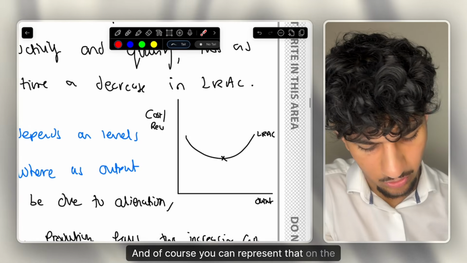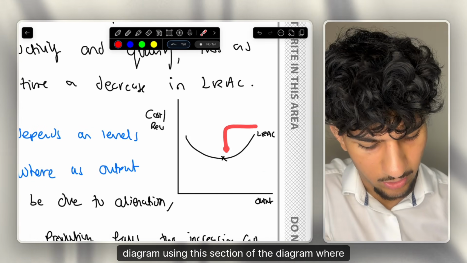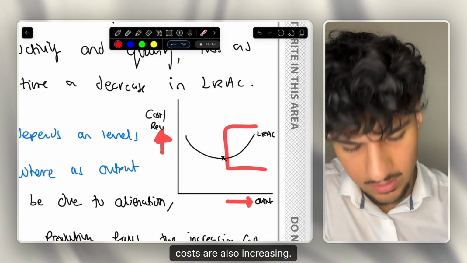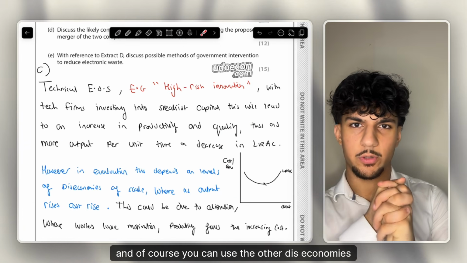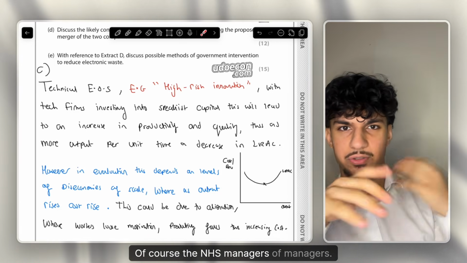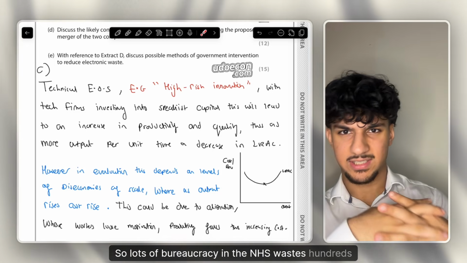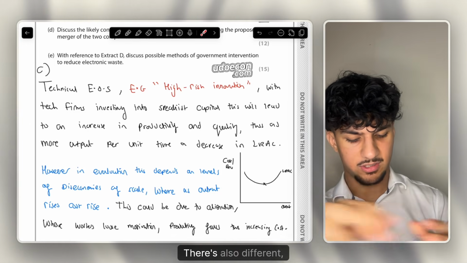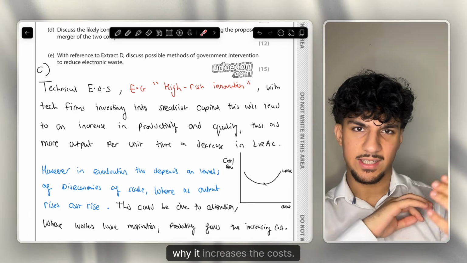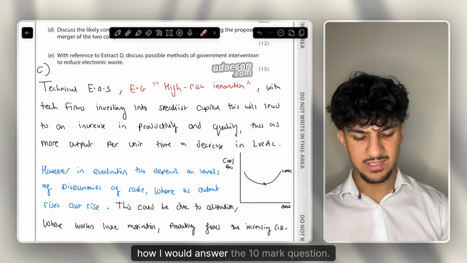And of course you can represent that on the diagram using this section of the diagram, where as output increases, costs are also increasing. And of course you can use the other diseconomies of scale like bureaucracy, a great example of course being the NHS, with managers of managers, so lots of bureaucracy in the NHS wastes hundreds of millions a year. But yeah, there are also different examples here. We'll just go into any single example and prove why it increases the costs. But yeah, to wrap it up, that is how I would answer the 10-mark question.